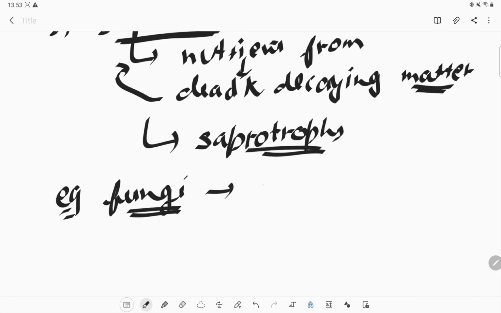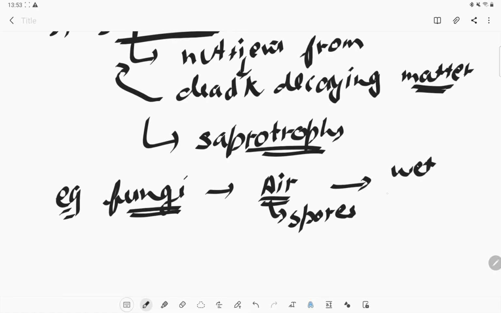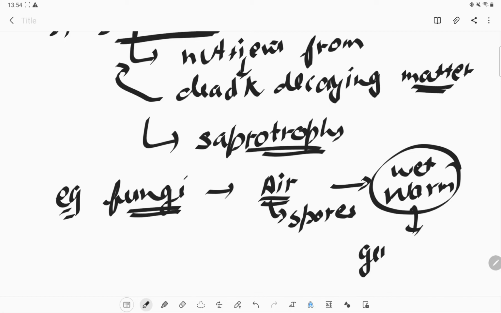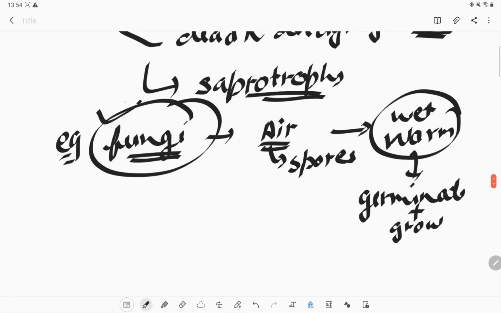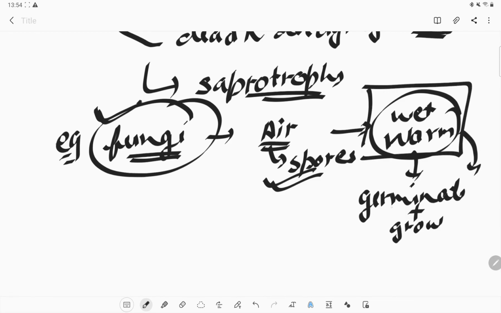Mostly the spores of fungi are always present in our air. Whenever they find a place that is wet and a little warm, at that place they land and start germinating, or start growing. Okay, so this is how fungi normally work. The spores are always present in the air, and whenever they find a suitable place they land there and start germinating and growing on that portion.